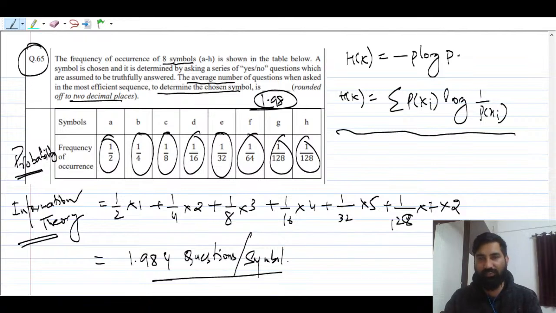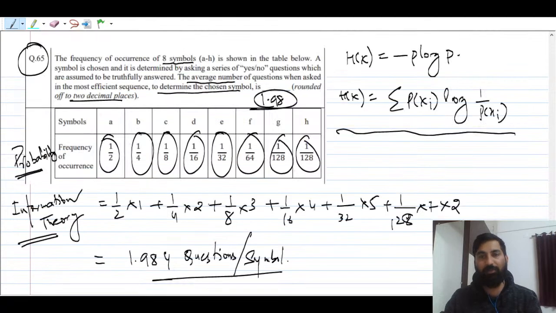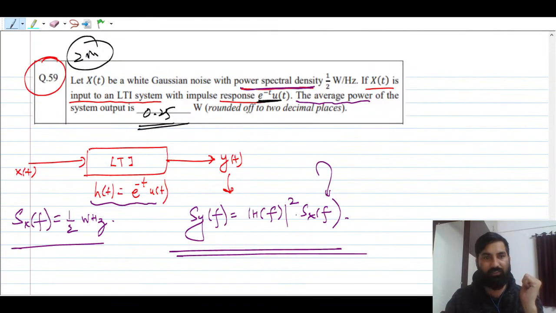So I think this is the last question. But we will solve one question that was left here. In the communication system, see how the questions come.